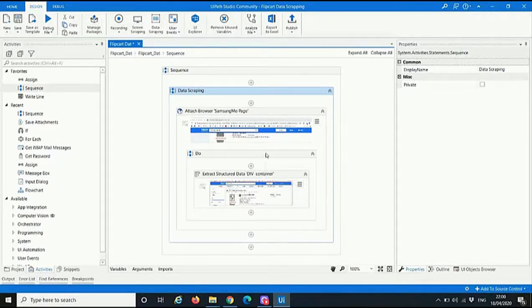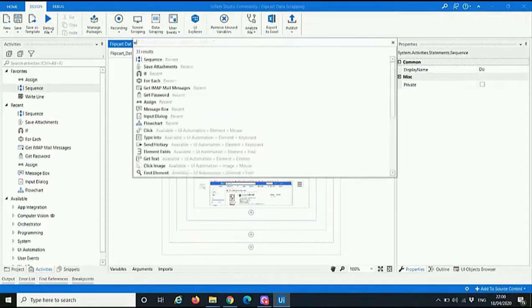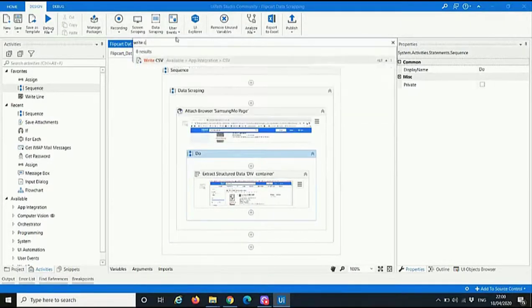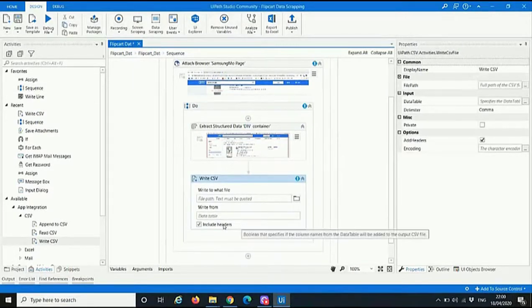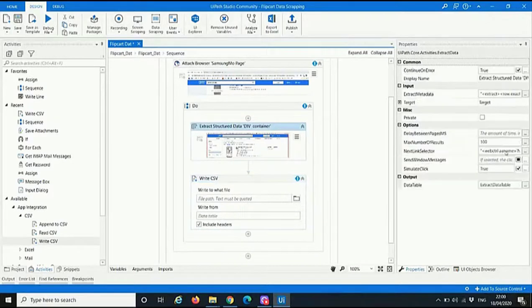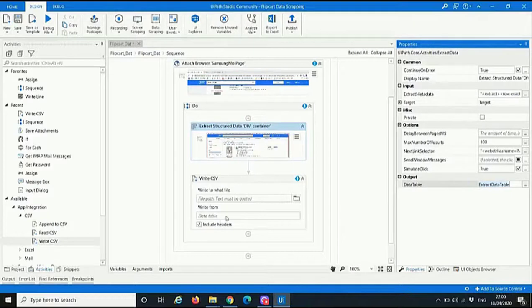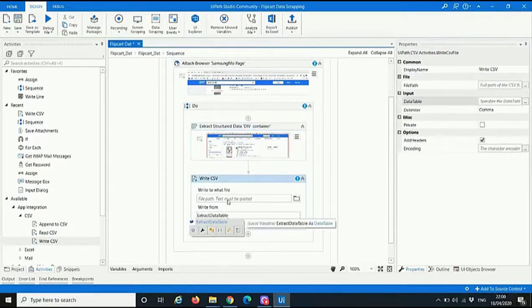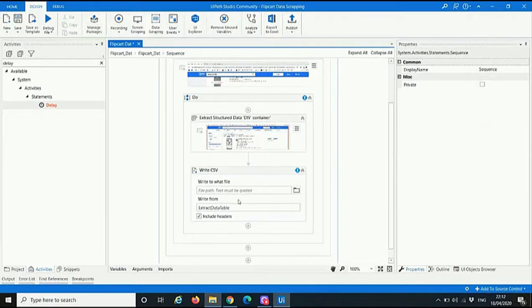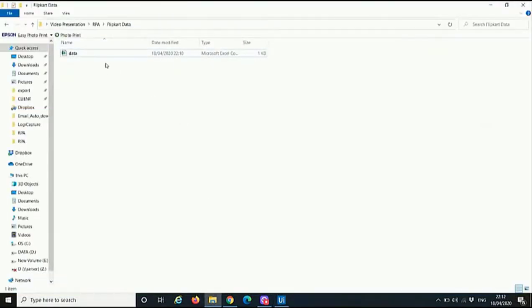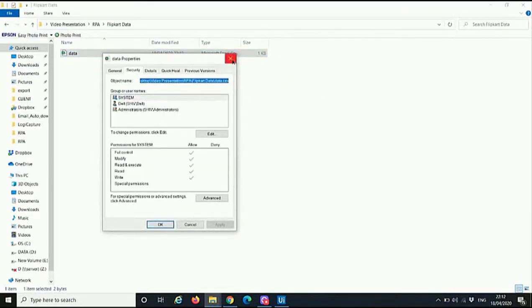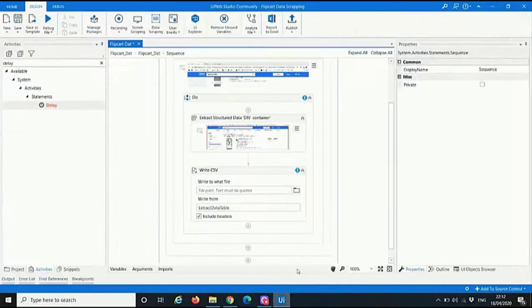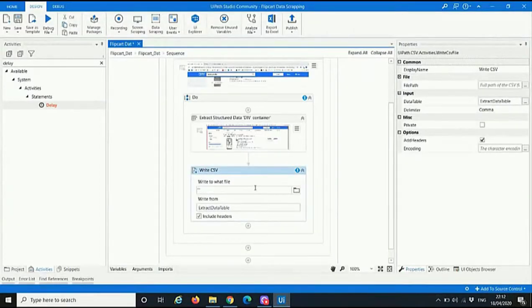Now let's add another activity, write CSV. This will help us to write the scraped data to our Excel file. We specify the extracted data table and then we specify the path and the file name to which the data is to be written. The location is in text format, therefore it has to be in quotes.